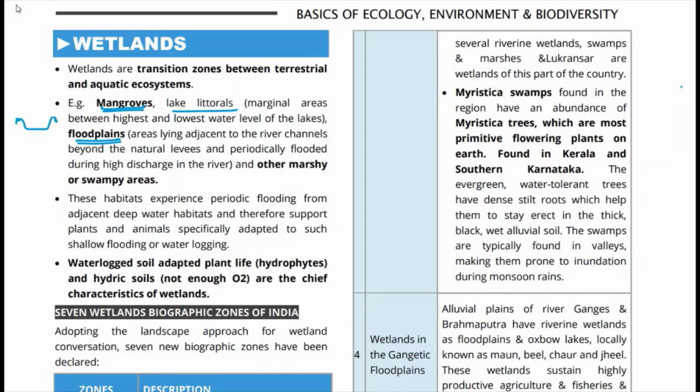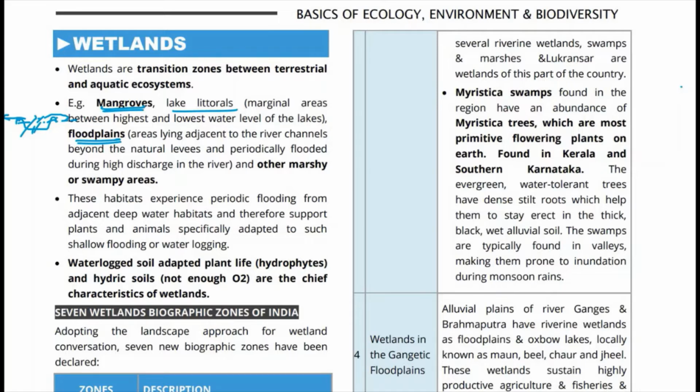But क्या होता है कि floodplain is the area of land that is basically prone to flooding, कि water at some point can cross this levee. And जब रिवर में जो water discharge high हो जाता है, so it goes here, so they are the floodplain. So generally floodplain wetlands can be permanent or temporary water bodies that are basically associated with rivers जिनका bed जो है constantly shift होता है.